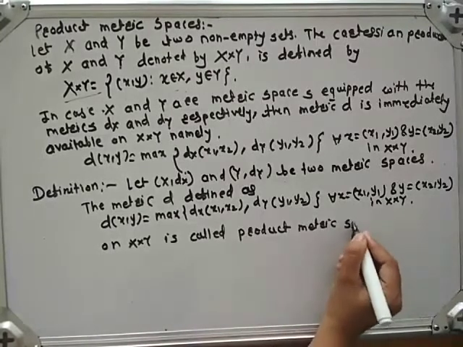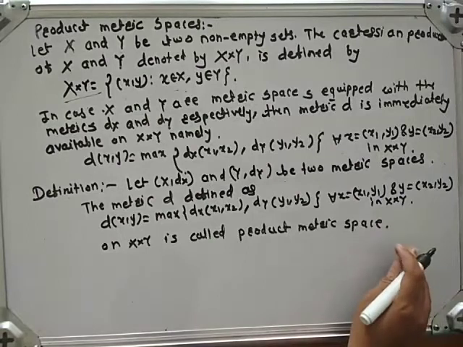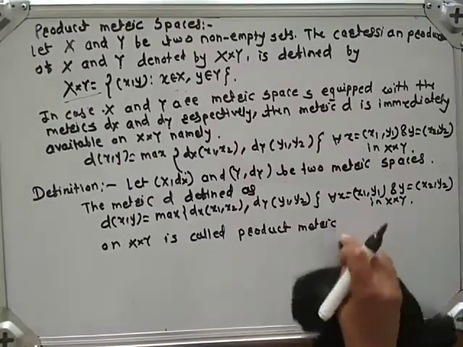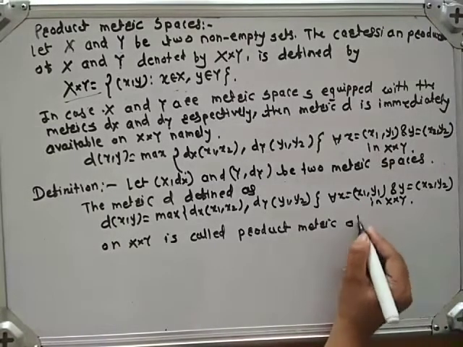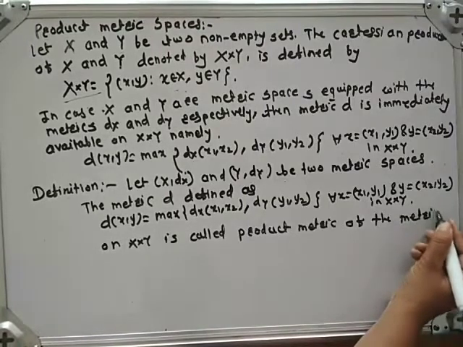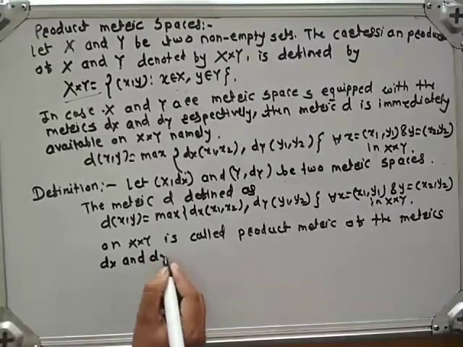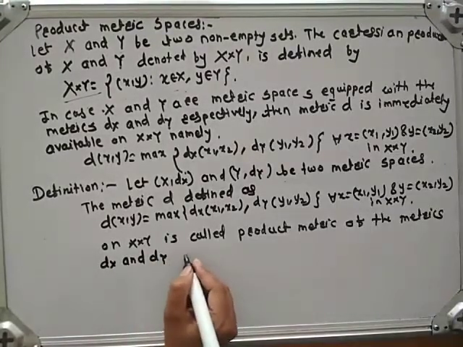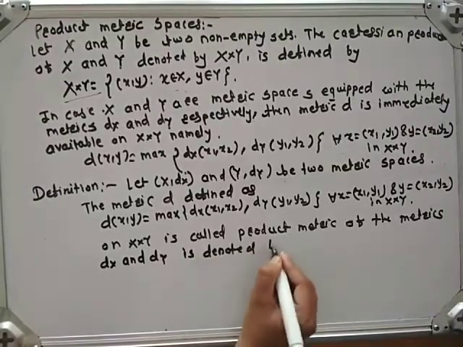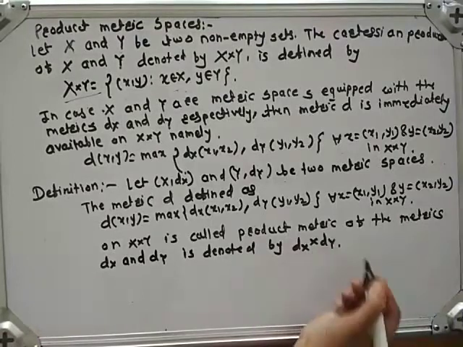It's called the product metric of the metrics dX and dY, and is denoted by dX cross dY.